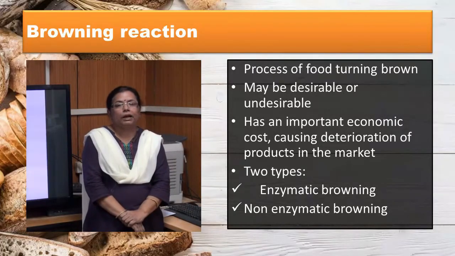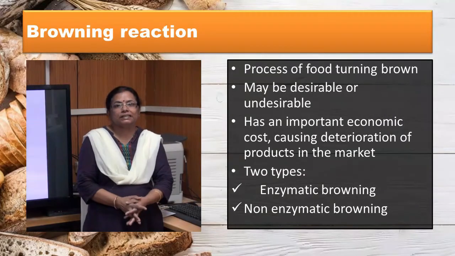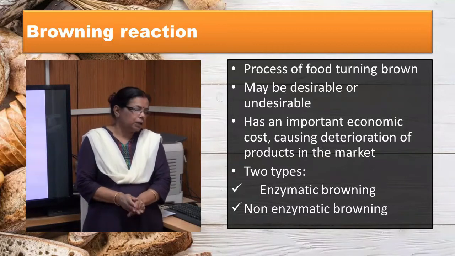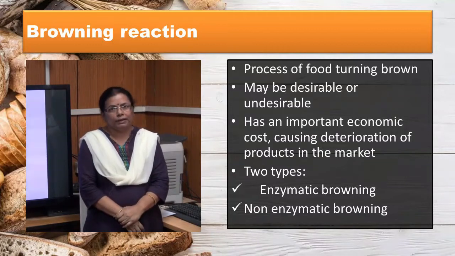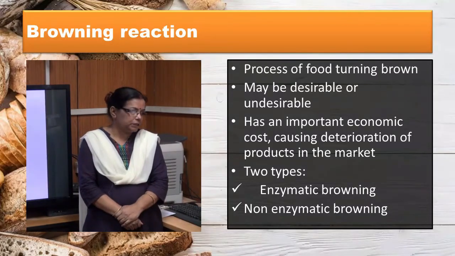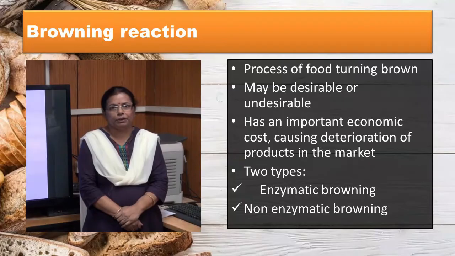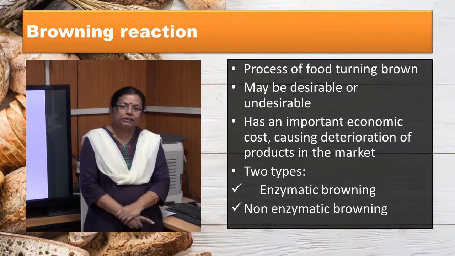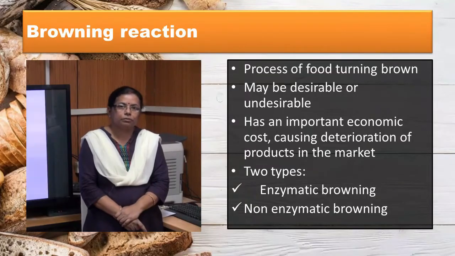The process of food turning brown due to chemical reaction that takes place within is called browning reaction. It may be desirable or undesirable. The browning reaction is of two types, enzymatic browning and non-enzymatic browning. This browning reaction, particularly enzymatic browning in fresh fruits and vegetables, creates great loss to growers due to darkening of fruits and vegetables.